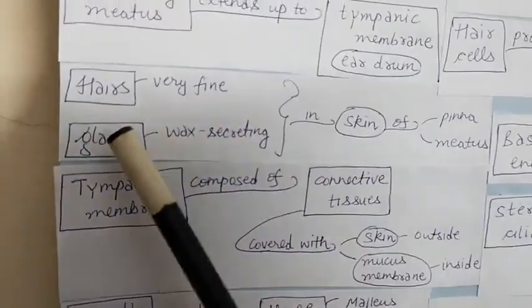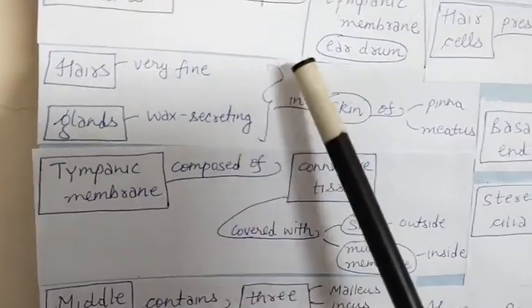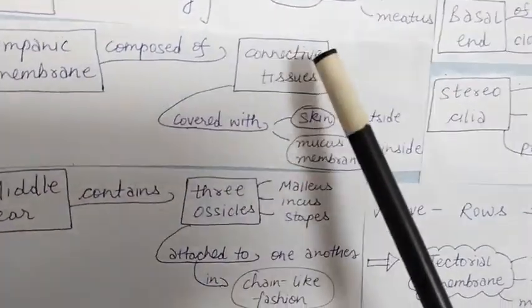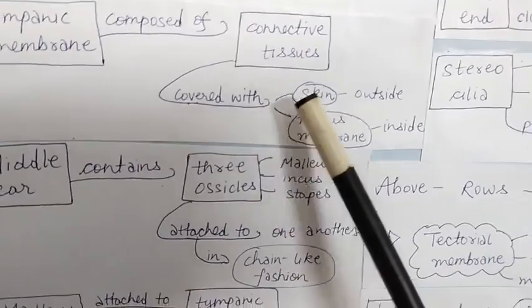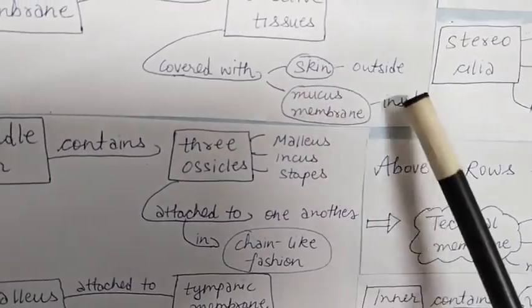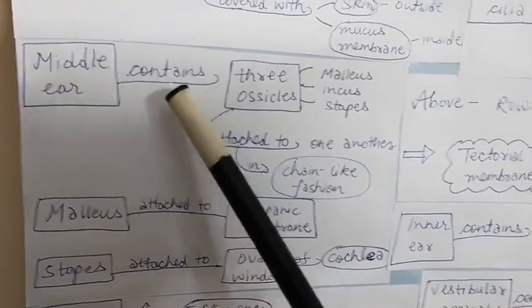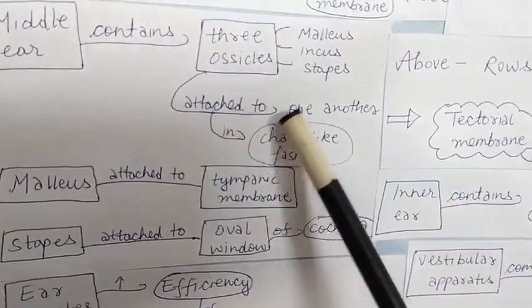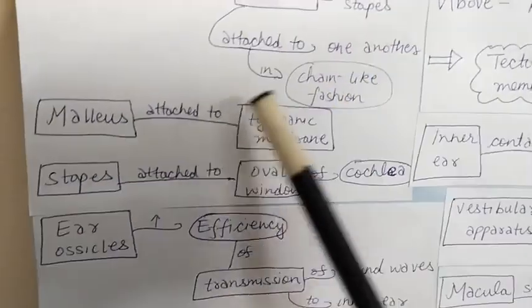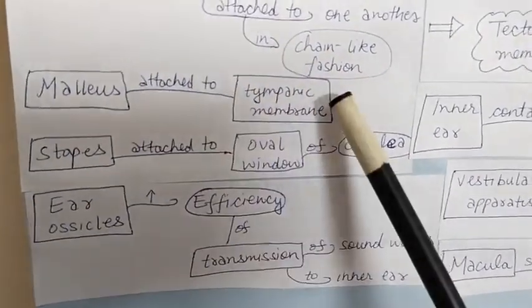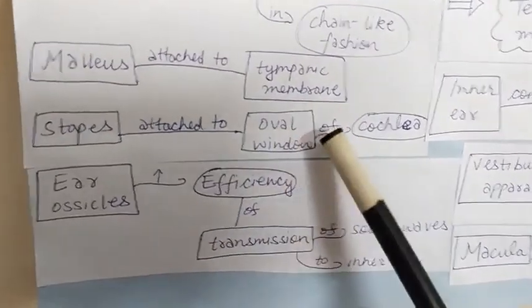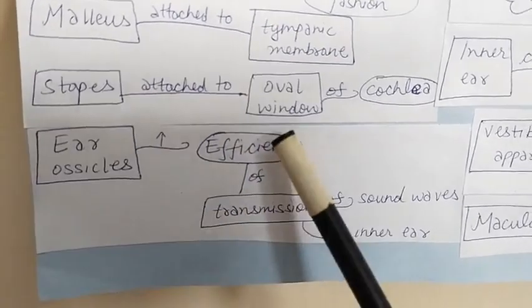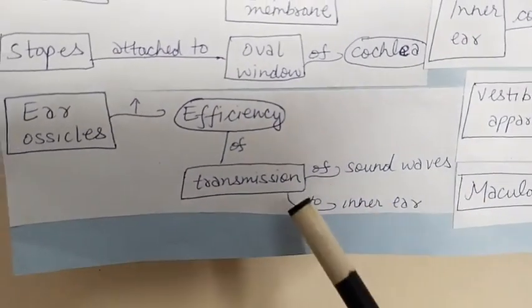Hairs, which are very fine, and wax-secreting glands are present in the skin of the pinna and meatus. Tympanic membrane is composed of connective tissues that are covered with skin on the outside and mucous membrane on the inside. Middle ear contains three ossicles: malleus, incus and stapes. These are attached to one another in a chain-like fashion. Malleus is attached to the tympanic membrane and stapes is attached to the oval window of the cochlea.